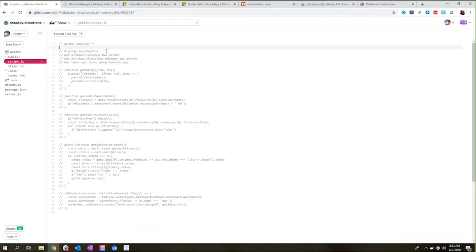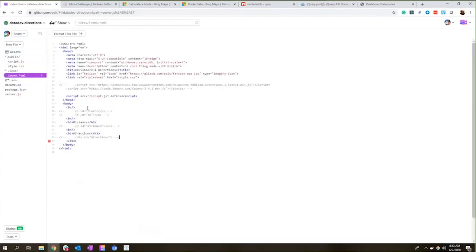So let's start off with just displaying the information. So if you take a look here on my index page, where you have this scaffolding, I'm going to go ahead and just show you what this page looks like on the right-hand side. So right now we just have this really plain and simple distance and directions here.